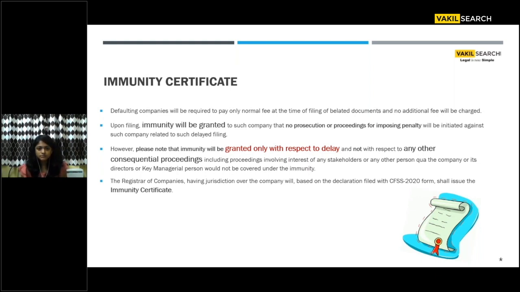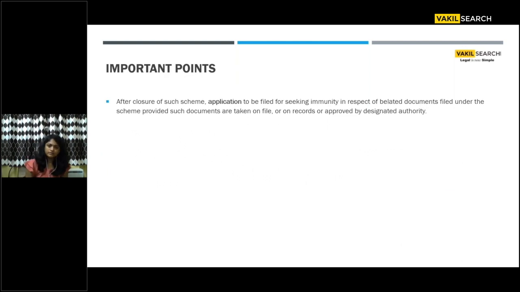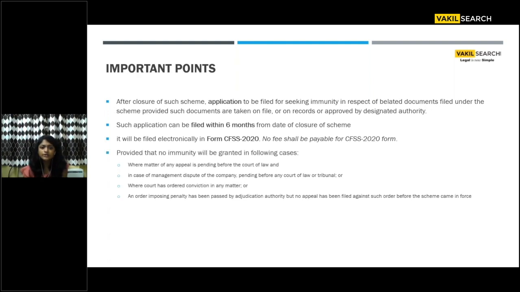So this is about the immunity certificate. Now, what is the effect of immunity? You have taken advantage of the scheme, you have filed the form, you have filed for immunity also, and you've got the certificate in hand. How are you benefited out of it? Re-emphasizing, the ROC will withdraw the proceedings or prosecutions, if any, from the court and the adjudicating authorities, which they usually take by quoting section 454, the adjudication of penalties. ROCs usually impose prosecution, but they will be withdrawing such prosecutions.